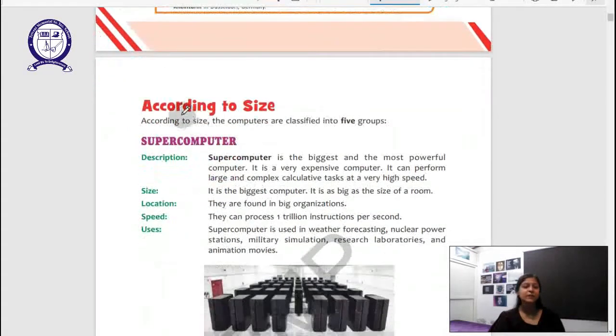Now we've studied about the types. Now we will see according to sizes. Supercomputer. Supercomputers is the biggest and the most powerful computer, and it's very expensive as well. It can perform large and complex calculative tasks at very high speed. They can take 1 trillion instructions per second. Now that is very, very much.